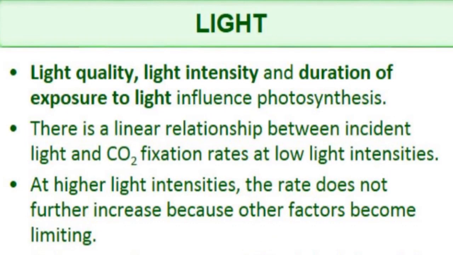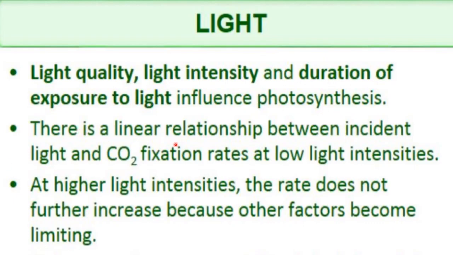Now we will discuss all the factors one by one. First we will talk about light and how it affects photosynthesis. Light quality, light intensity and duration of exposure to light, all these three things affect photosynthesis.